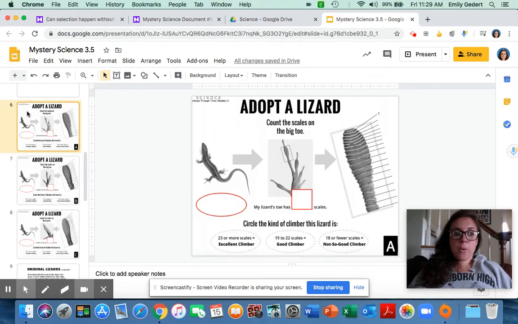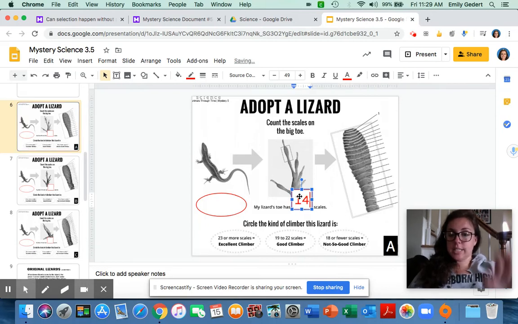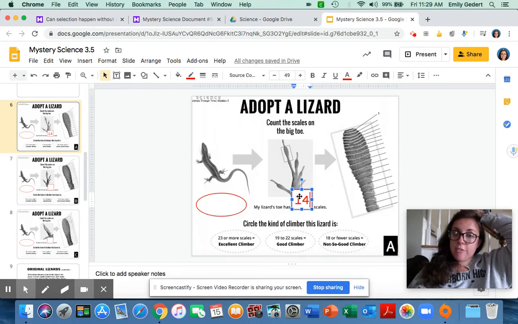So at one point, we're going to take a look at these lizards, and you have to determine if the lizard is an excellent climber, a good climber, or a not so good climber. And you do that by counting the scales. So they have a zoomed in version of here. So you're going to count the scales, which are these lines here. You can either count the white lines, or I found it easier to count these black lines. And you're going to type in how many scales in this red box. So let's say there's 14 scales. You're just going to type in 14.